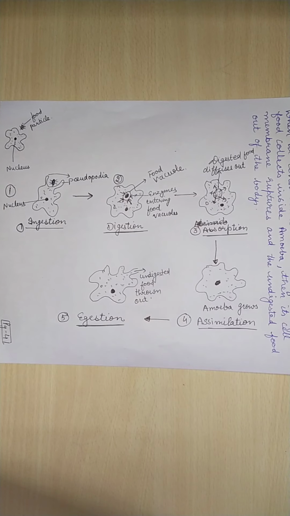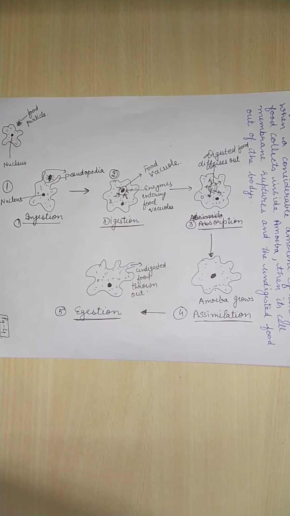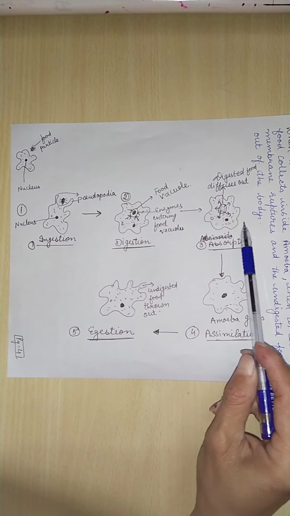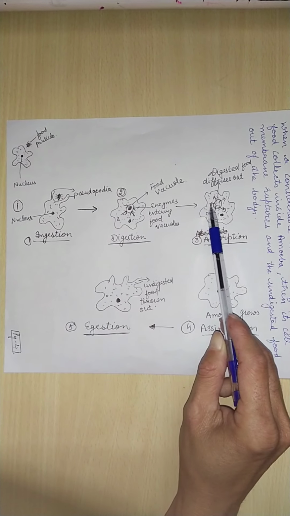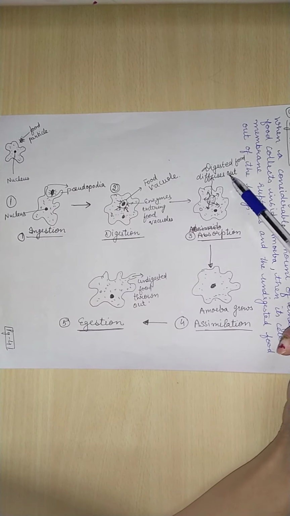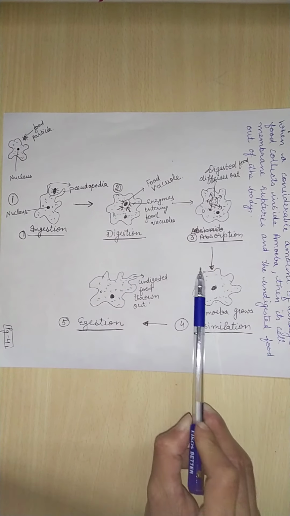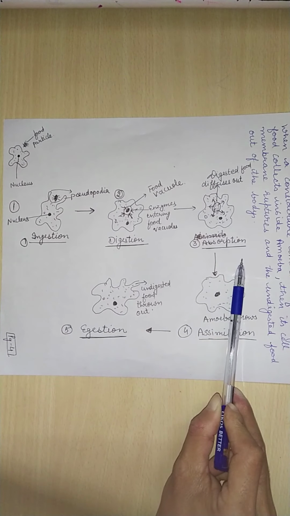Now the entire complex food substance has been broken down into simpler substances. Then inside the food vacuole, the small molecules are in greater concentration. So they start moving out of the food vacuole by the process of diffusion. So this forms the third step of nutrition called absorption.